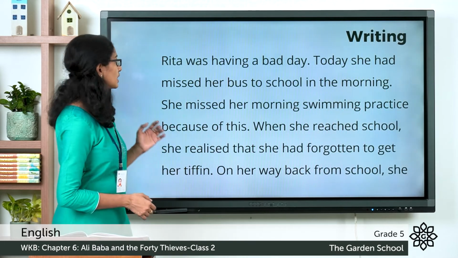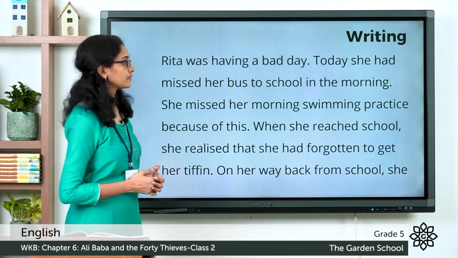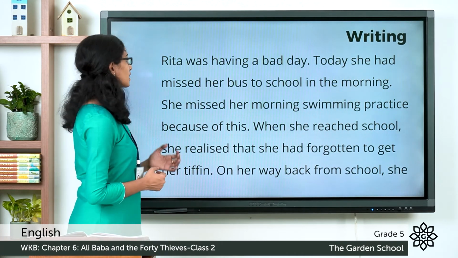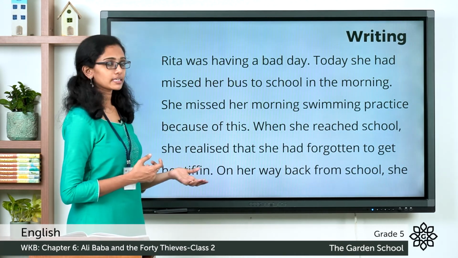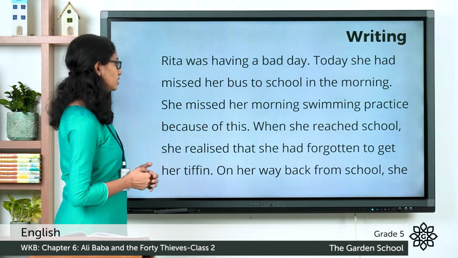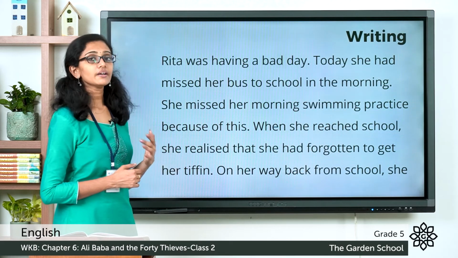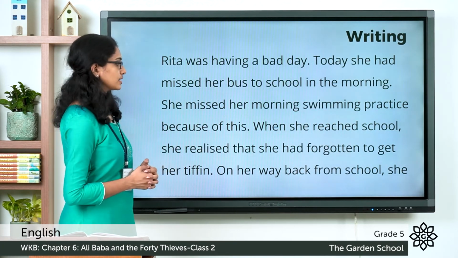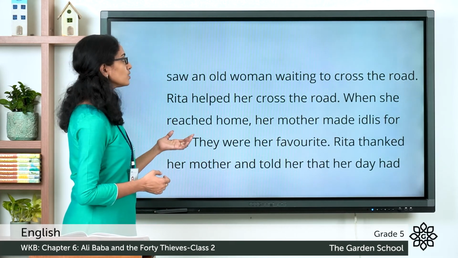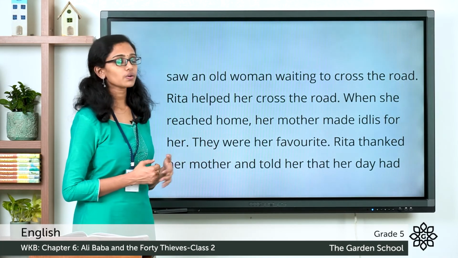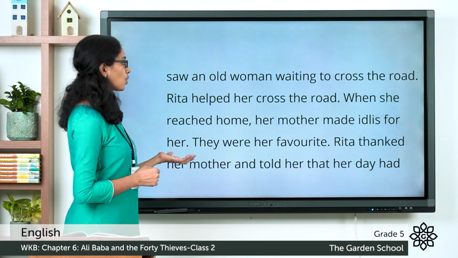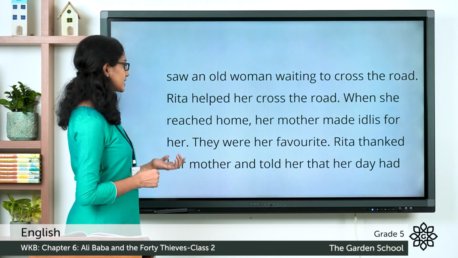So it is, Rita was having a bad day. Today she had missed her bus to school in the morning. She missed her morning swimming practice because of this. When she reached school, she realized that she had forgotten to get her tiffin. On her way back from school, she saw an old woman waiting to cross the road. Rita helped her cross the road. When she reached home, her mother made idlis for her.